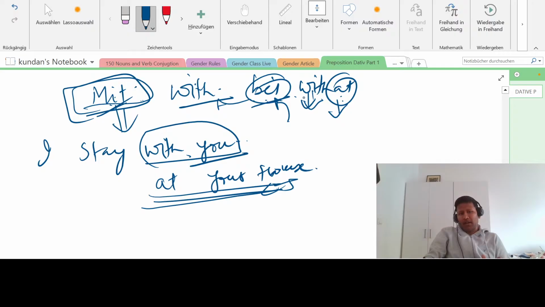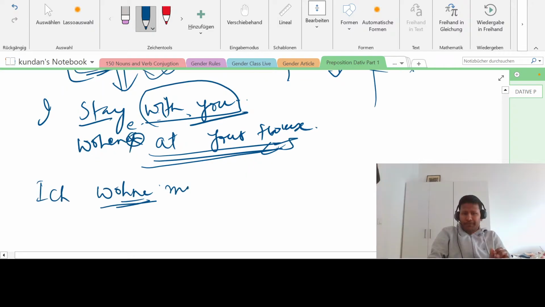So if I'm just telling this, I stay with you, then it is "wohne," "wohnen." This is "wohnen," remove the "en," put "e." So it becomes "ich wohne," right? If I say with you, "mit dir." "Du" is nominative, in dative it becomes "dir."